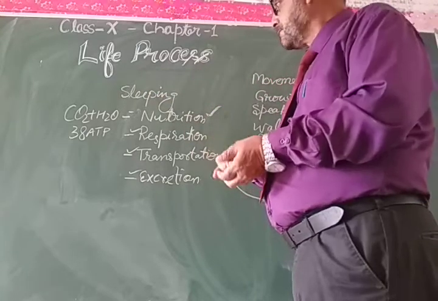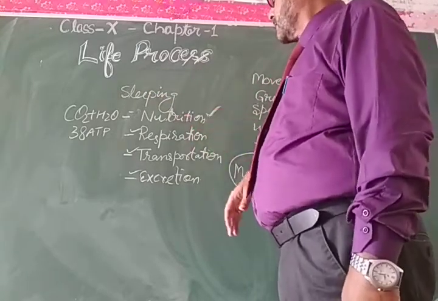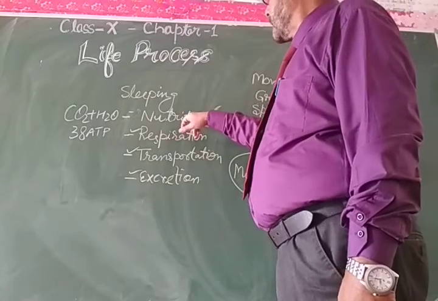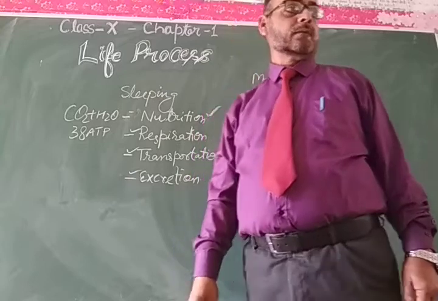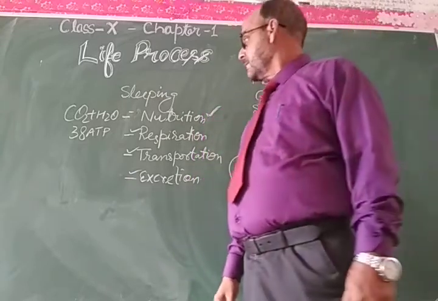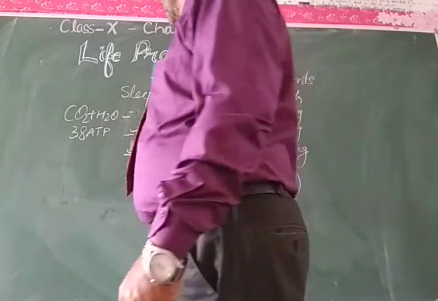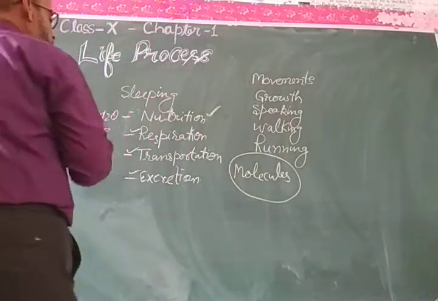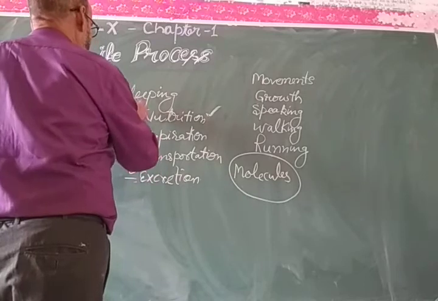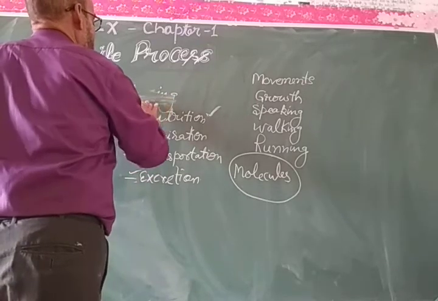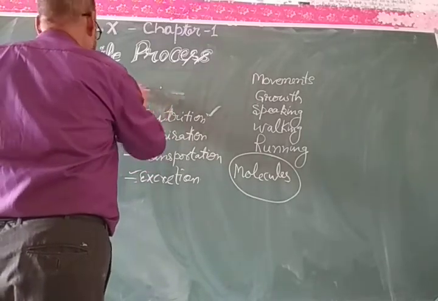As far as life processes are concerned, in the higher organisms several processes are there, like nutrition, respiration, transportation and excretion. You will see this in this chapter.